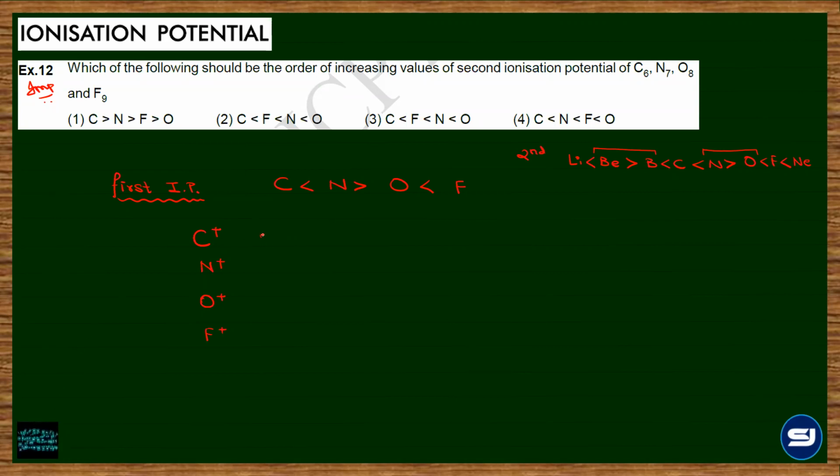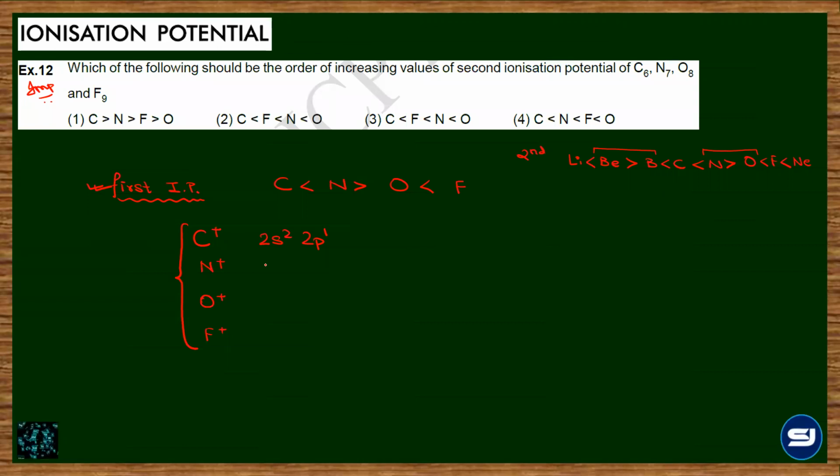2s2 2p2 is for neutral carbon, no? 2p1. Understand, we have removed one electron already. We have already compared the first IP. For the second IP, the species in comparison will not be neutral carbon. So we have to remove the electron and now look at the configuration.